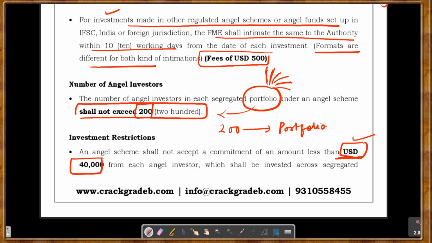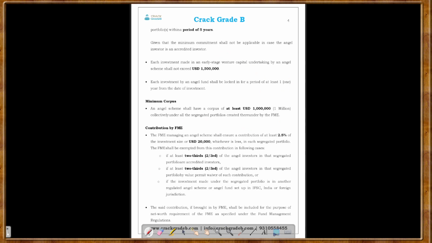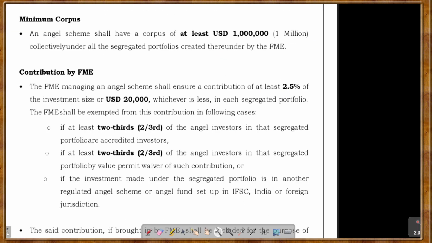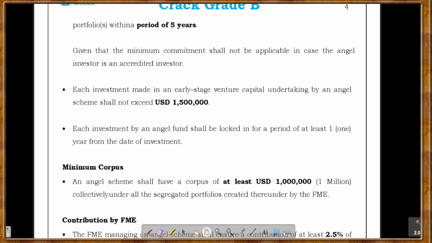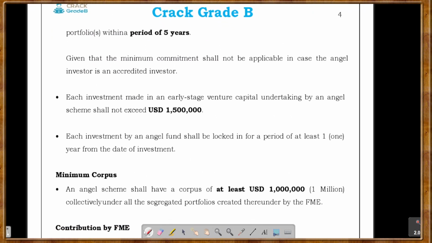And one more thing, it shall be invested across segregated portfolio or portfolios, whatever the case may be, for a period of 5 years. Now, the minimum commitment shall not be applicable in case the angel investor is an accredited investor. Each investment made in early stage venture capital undertakings by an angel scheme shall not exceed $15 lakhs. Fine. This is the maximum. $40,000 was the minimum.